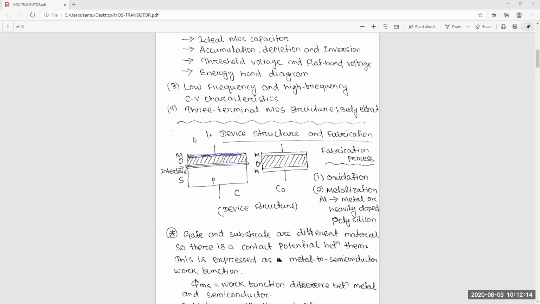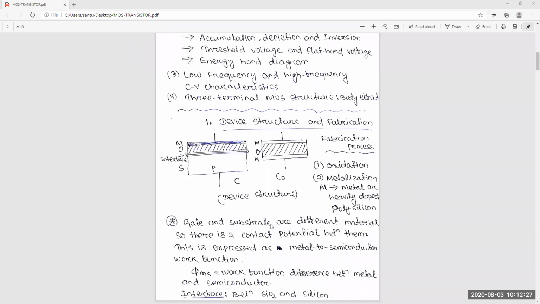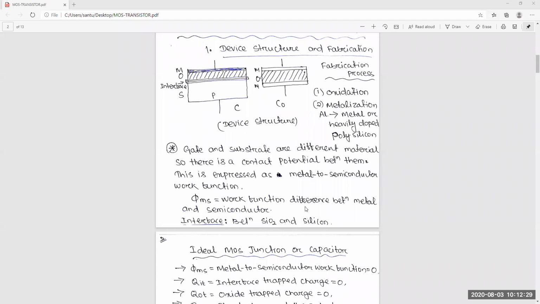The next is the metallization. Metallization means after the oxide layer, we put the metal. That metal may be aluminum or polysilicon. That polysilicon may be heavily doped or lightly doped. So the gate and substrate are different.